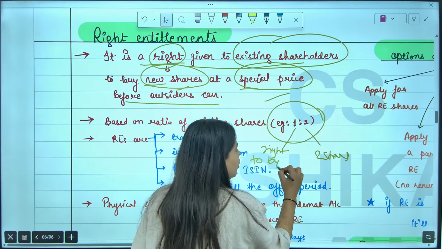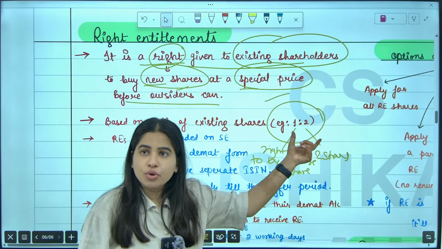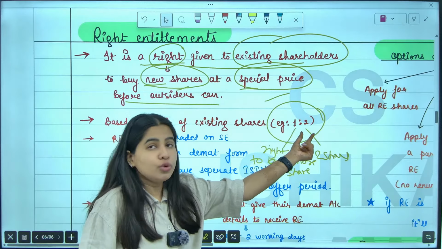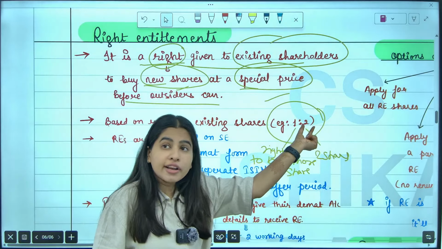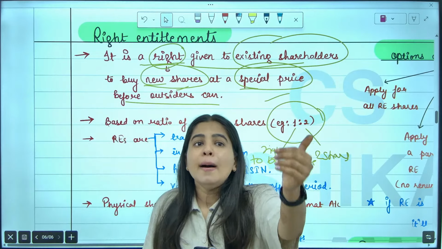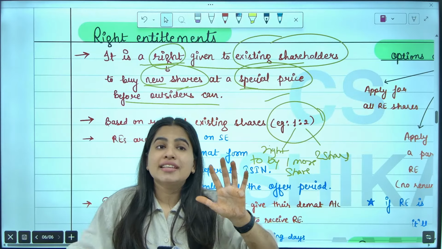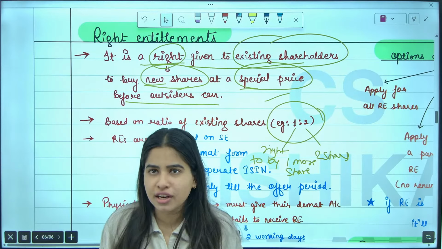You have the right to buy one more share. It is in a ratio. For example, 1:2 means if you are already holding 2 shares, you have the right to buy one more share. Which means, let's say if Priya is holding 10 shares of the company, then she has the right to buy 5 more shares of the company.